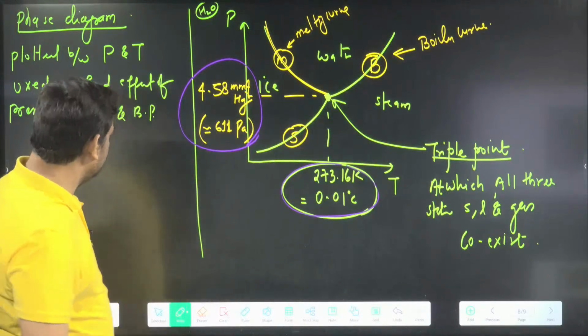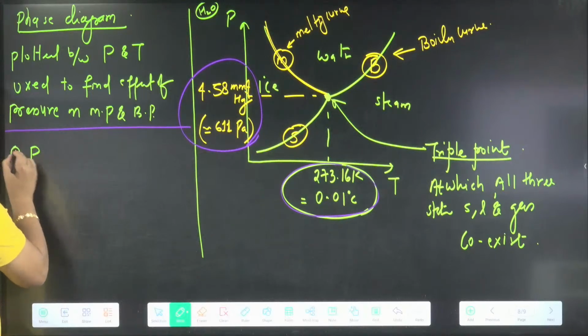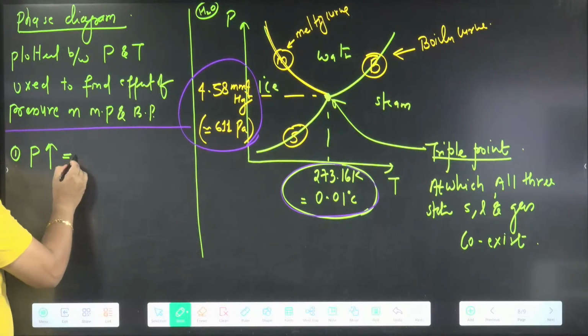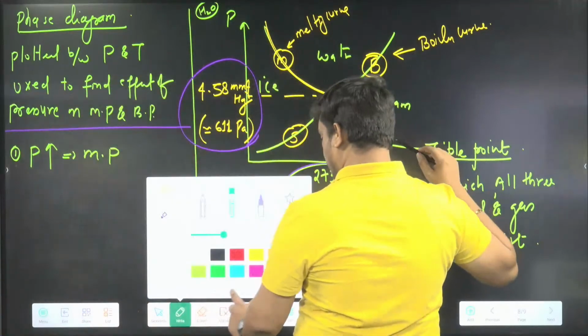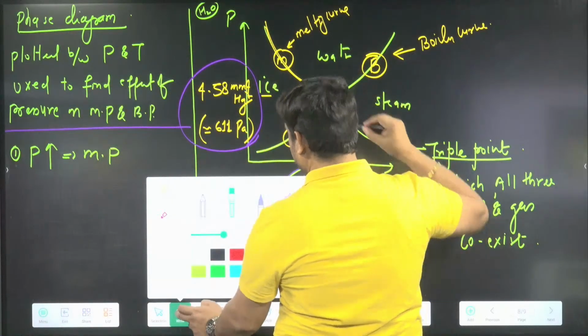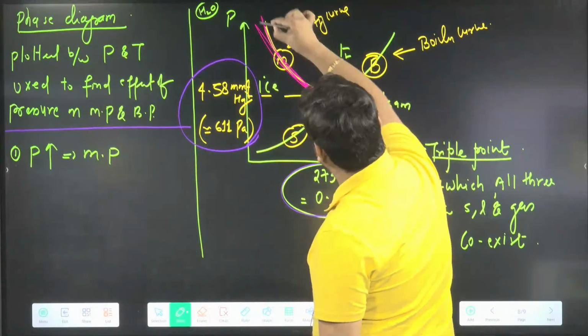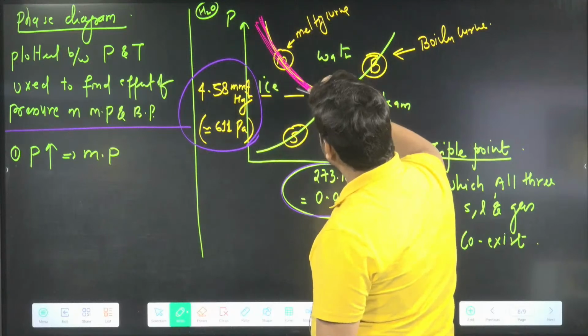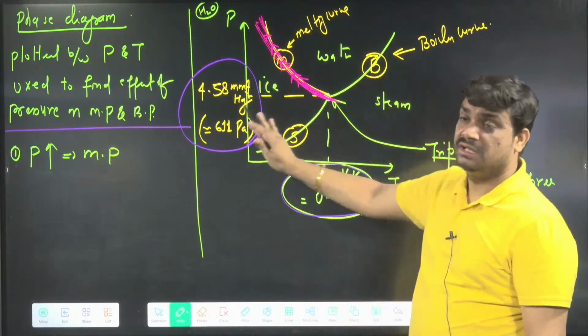What are the uses of this? For the melting point, this is the graph, and you will see whether this graph is direct or inverse type. If I increase pressure, then temperature is decreasing.